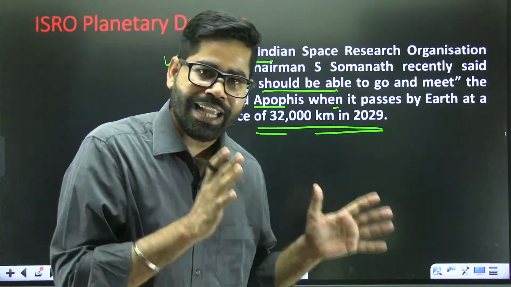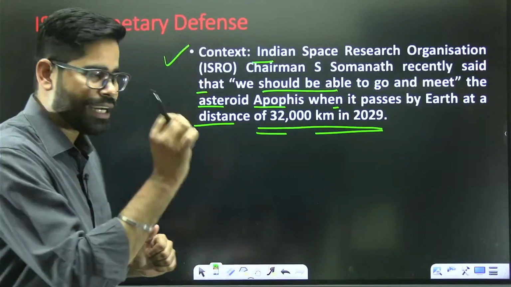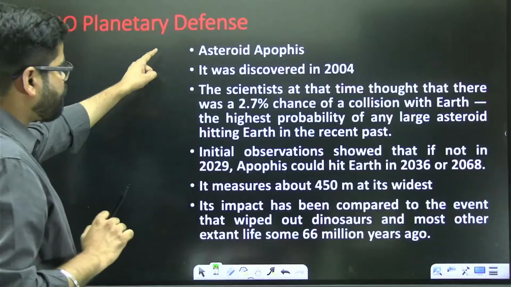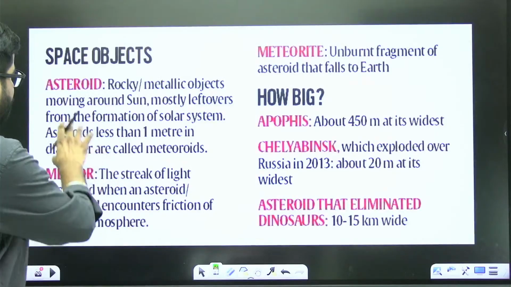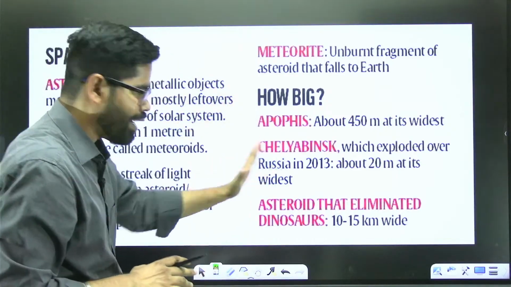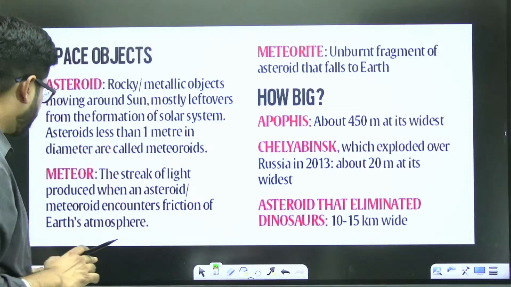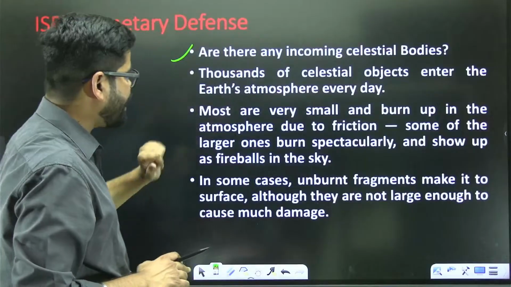This was the news article. But how we have prepared this topic, just to give you a glimpse. We have first talked about asteroid Apophis. Then we have talked about what are asteroids, what are meteors, what are the other asteroids. We have also talked about whether there are any incoming celestial bodies.